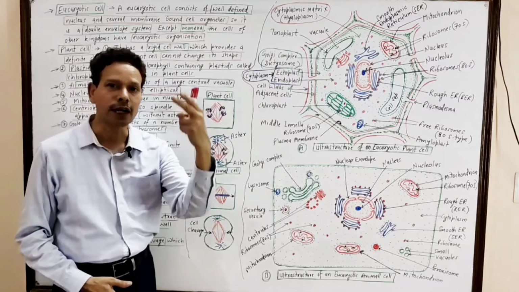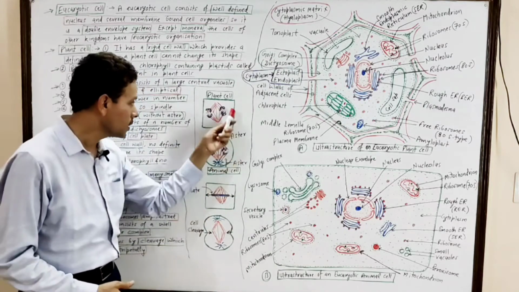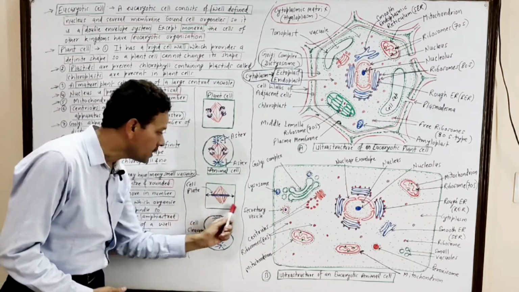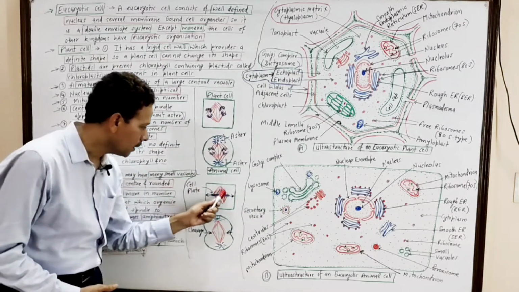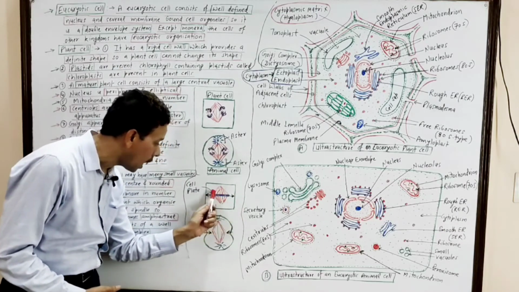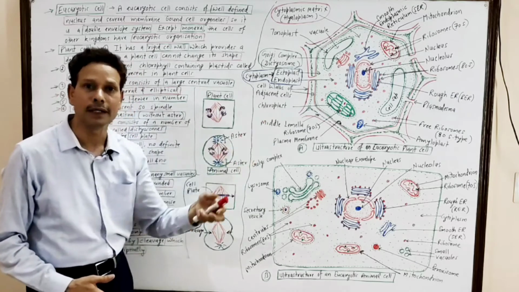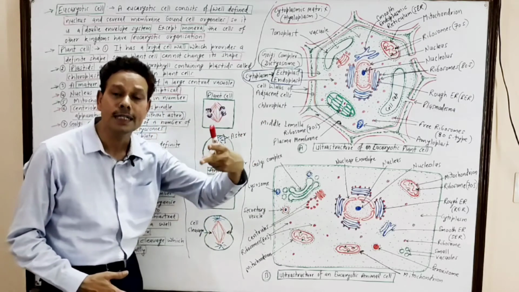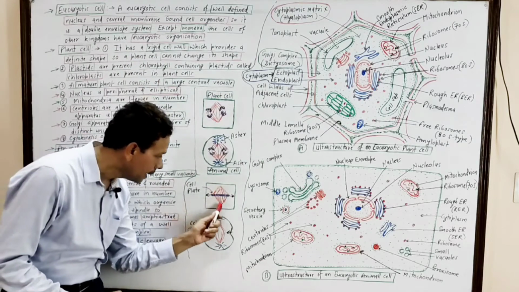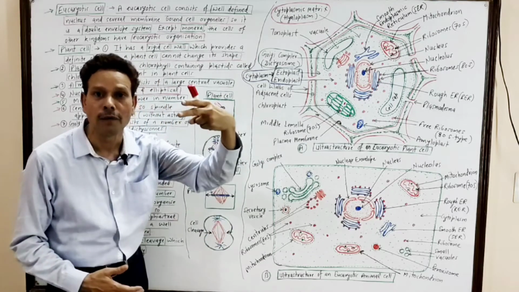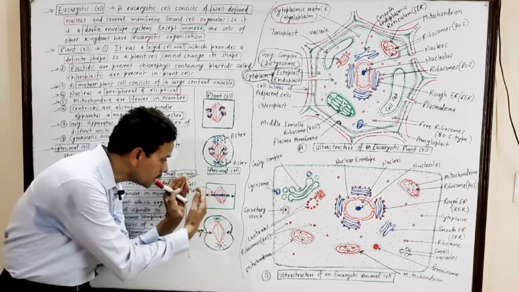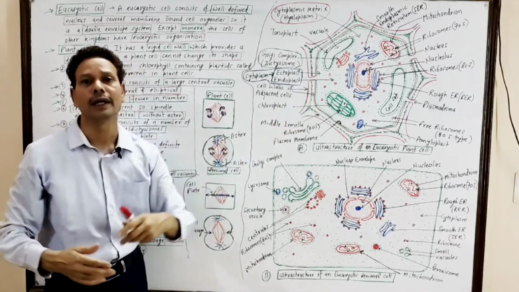Cytokinesis. At the time of cell division, note down, in case of plant cell, due to presence of a rigid cell wall, a cell plate is formed. In case of plant cell, at the time of cytokinesis, a cell plate develops in the middle part of spindle, and that cell plate grows outwardly, centrifugally.